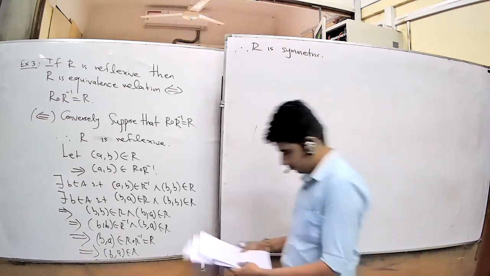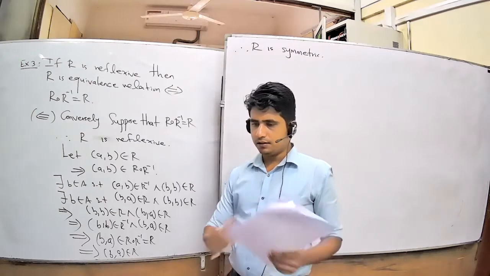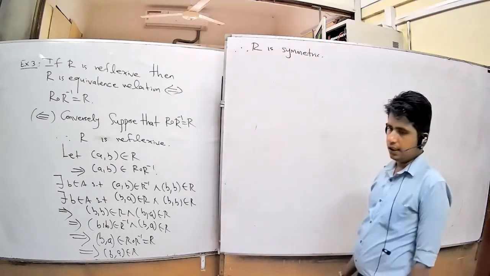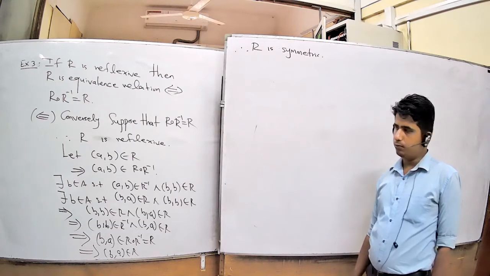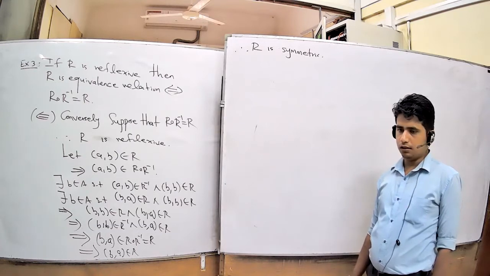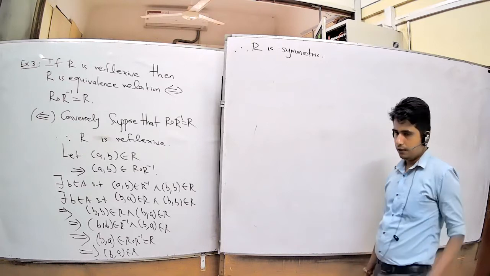For that, you take a pair of elements, (A, B) belonging to R and (B, C) belonging to R, then you want to show that (A, C) also belongs to R. That is the basic idea to show that R is transitive.